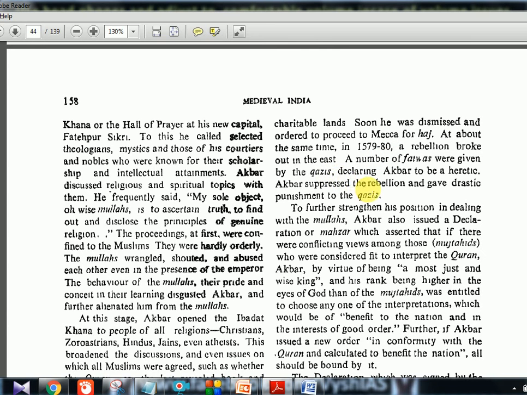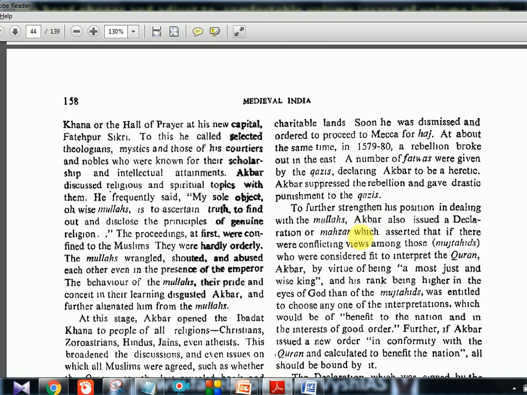Akbar suppressed the rebellion and gave drastic punishment to the Qazis. Okay, so whoever is showing this intolerance or this fatwa concept, who is not allowing peaceful coexistence of everybody, he will be taking strict action. That is Akbar's policy.